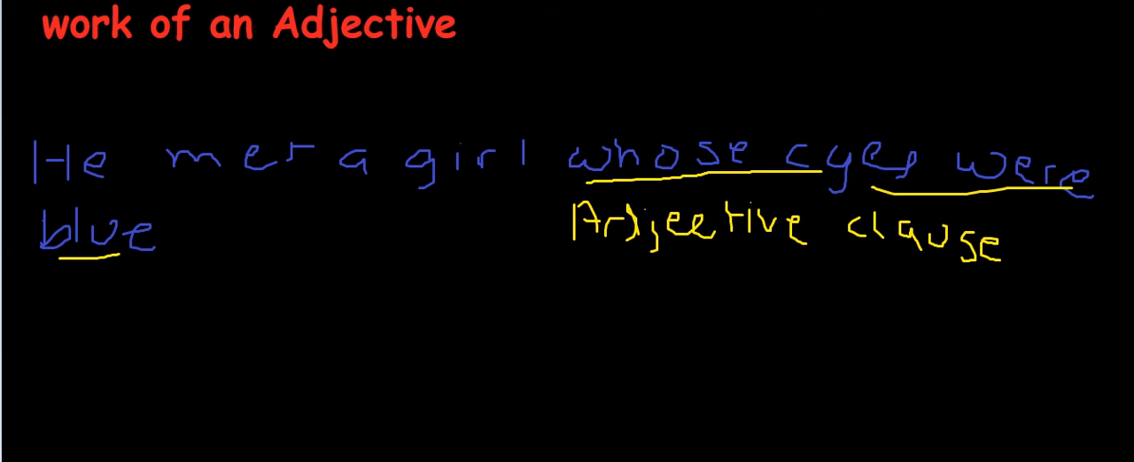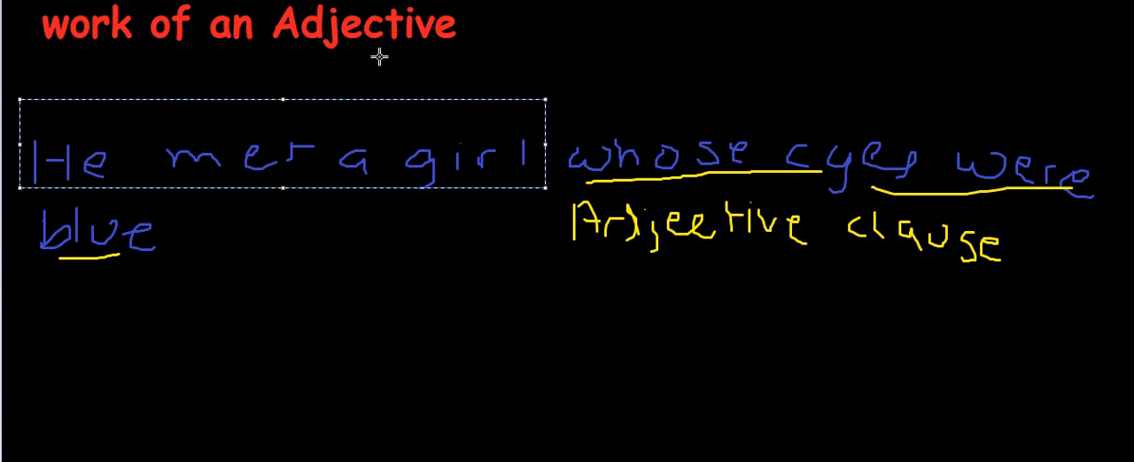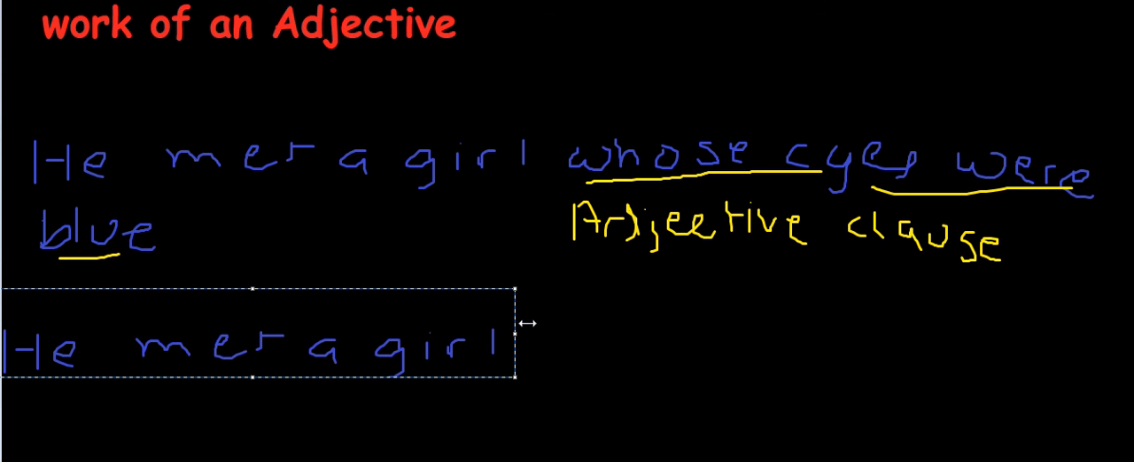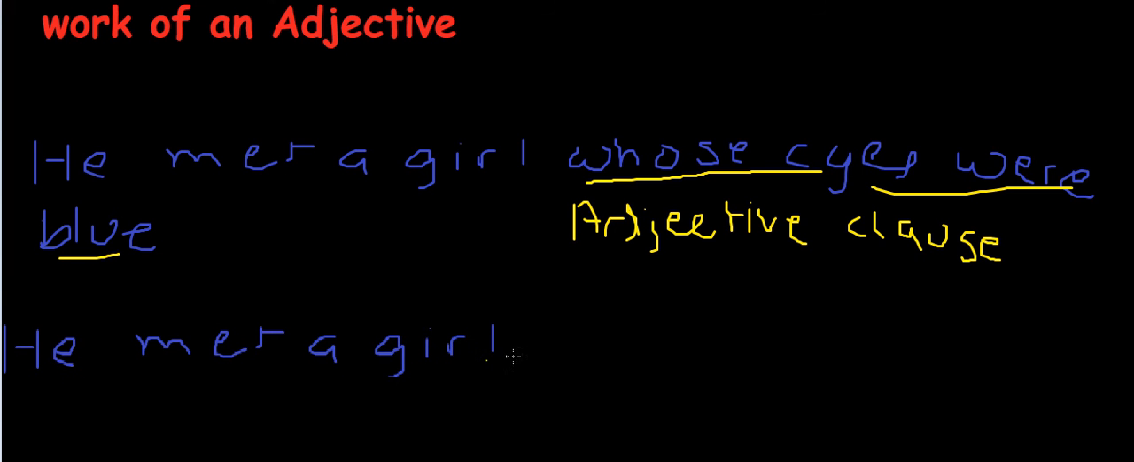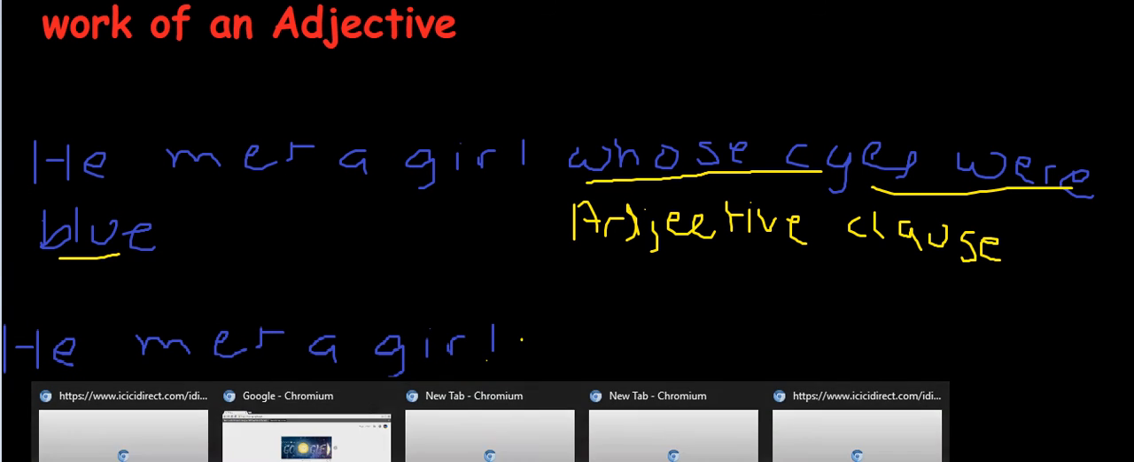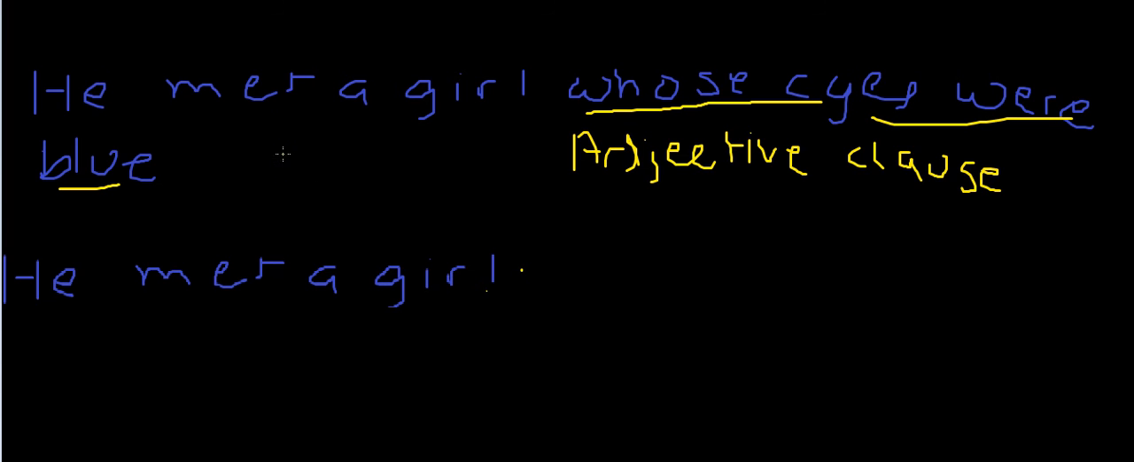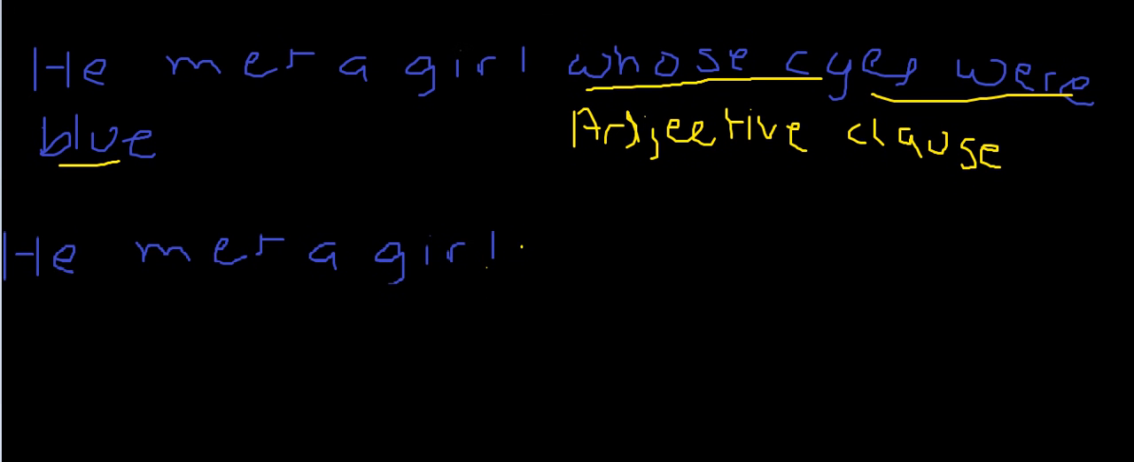And he met a girl. Again, let me copy. Just this sentence also makes sense: he met a girl. There's some boy and he has met a girl. Okay, never mind. But when I tell you that he met a girl whose eyes were blue, then I tell you something about that girl, that she was the girl whose eyes were blue in color. Just this sentence, he met a girl, is also a meaningful sentence.